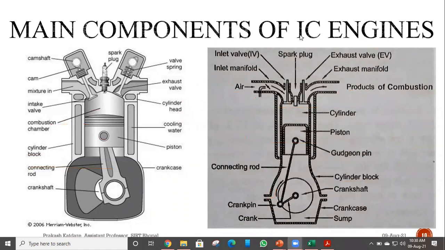Why are we naming these positions? Because whatever the cycle of operation is, it will be explained between these two positions, TDC and BDC, and also with the help of movement of piston.